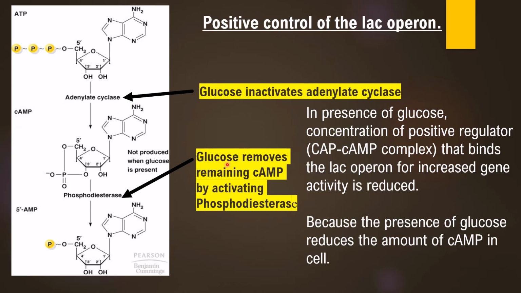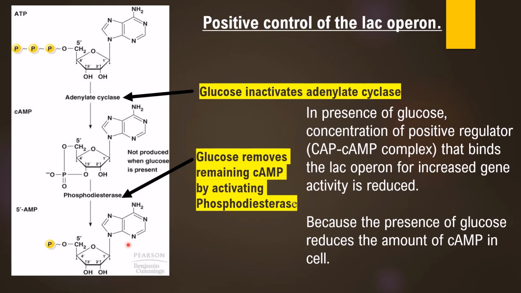So glucose removes remaining cyclic AMP by activating an enzyme called phosphodiesterase. Phosphodiesterase enzyme will convert that cyclic AMP to 5' adenosine monophosphate. In this manner, when glucose and lactose both are present, the enzymes of the lac operon are not synthesized.